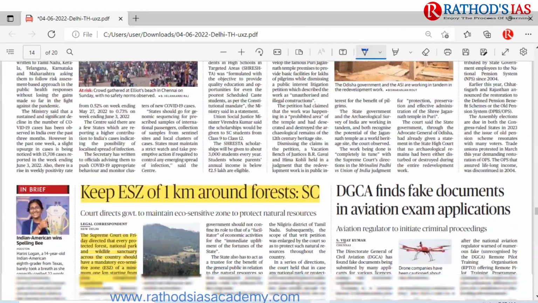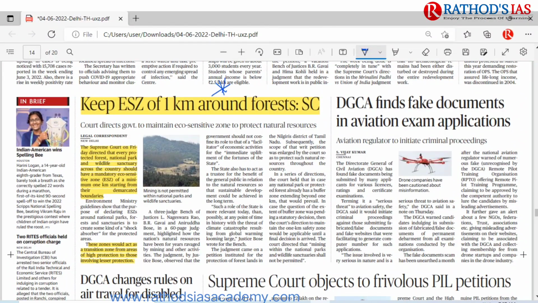If you move forward, this article is very important: keep ESZ, that is eco-sensitive zone, of 1 kilometer around the forest, which is mainly said by the Supreme Court. The Supreme Court directed that every protected forest, national park and wildlife sanctuary across the country should keep a mandatory eco-sensitive zone of minimum 1 kilometer starting from their demarcated boundary. These zones will act as a transition zone from areas of high protection to areas of lesser protection. This will be very, very important, and you have to know some facts regarding this ESZ.